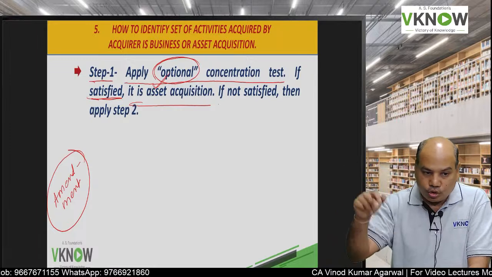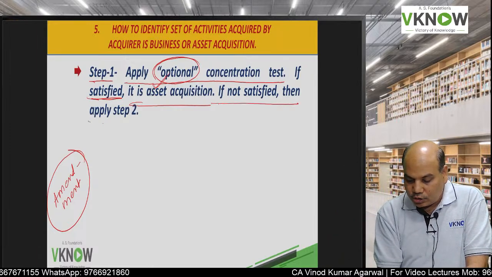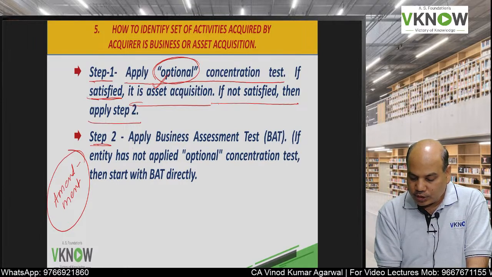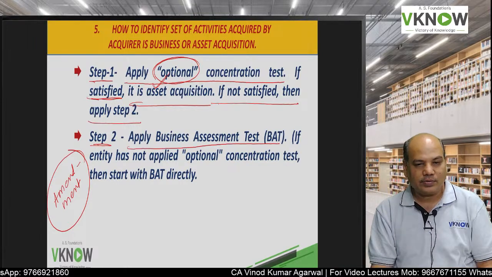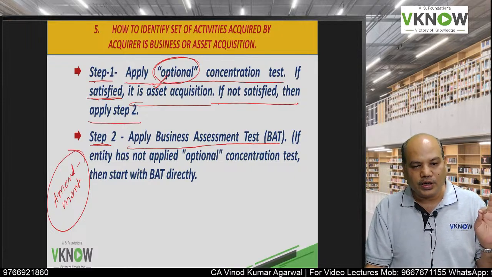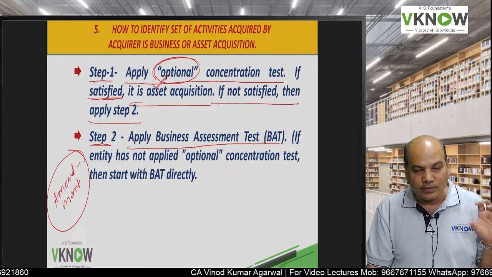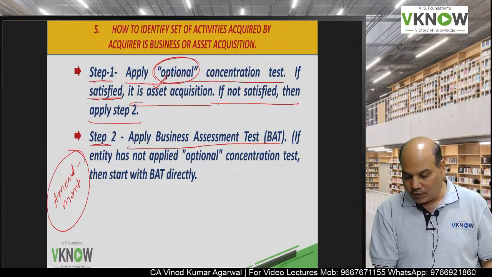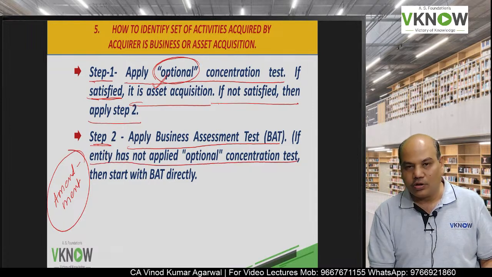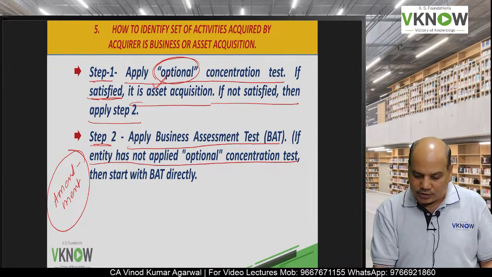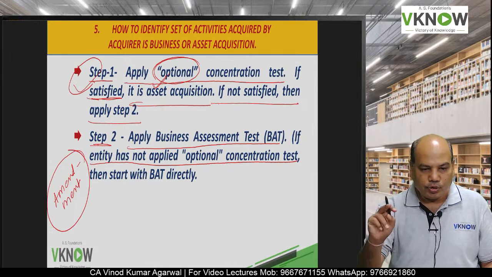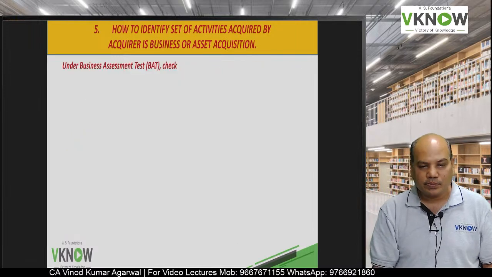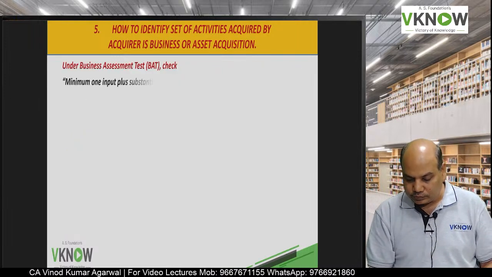If that condition is not satisfied, then you go to step number 2. What is step number 2? Apply the business assessment test. We will discuss this again because it is very important for identifying whether a set of activities is a business or not. If the entity has not applied the optional concentration test, as I said, this first step is optional, then directly start with the business assessment test.